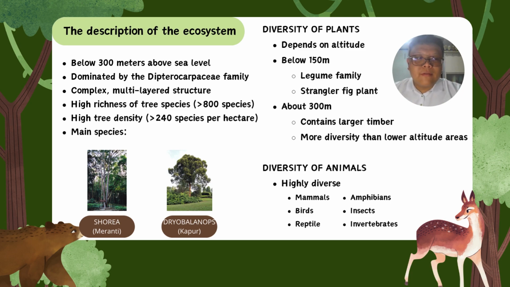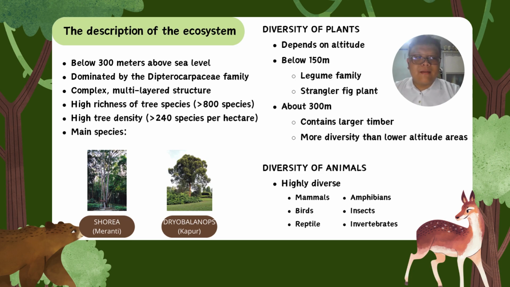Lowland Dipterocarp forests also have a high richness of various tree species. For example, there are more than 800 species of plant that have been recorded in one of the forests in Malaysia. The density of tree species is also very high. Some studies suggest that there are more than 240 different species of plant within a single hectare of land. The following are some of the major species that can be found in lowland Dipterocarp forests. For example, the Shorea or the Leucocoid moranti, or the Dryobalanops, the Leucocoid capor.